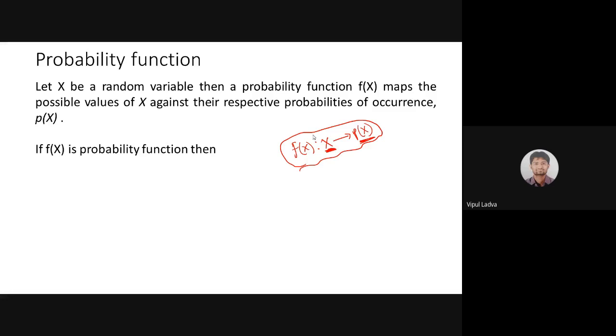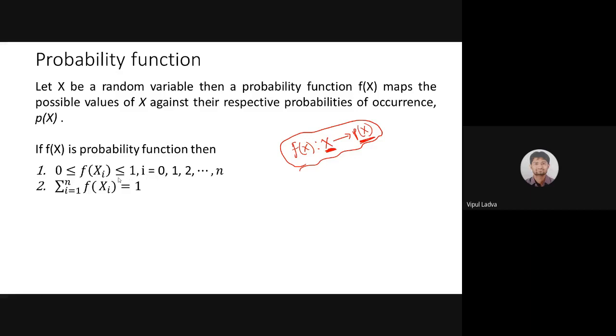For the probability function, we need to take care of two conditions. What are the conditions? We know that the probability for every possible value of the random variable x will always lie in the range 0 to 1. It might be 0, it might be 1, but not less than 0, not greater than 1. For all the possible values of that random variable, I have used xi over here.